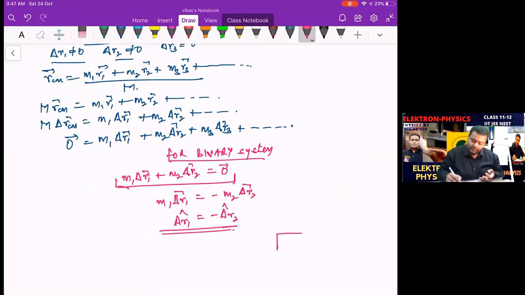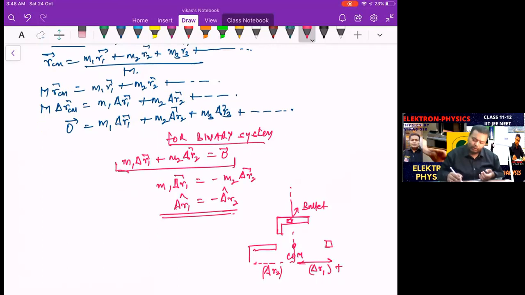That means if this was a gun and there was a bullet inside it, the bullet goes here and the gun moves here. So if the center of mass was supposed to be here, the shift of this is supposed to be positive. That is, delta R1 is positive. And this is delta R2, that's the recoil of it. That shift is supposed to be what? Negative. One moves forward, one moves backward.